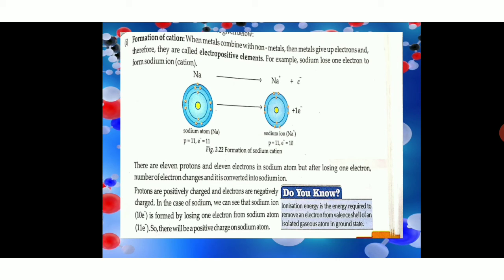Whenever an element loses an electron, it will automatically have a positive charge on it. And such elements with a positive charge are called cations. We are having 2 types of ions, cation and anion. When an ion is having a positive charge, it is called a cation. And when an ion is having a negative charge, it is called an anion.